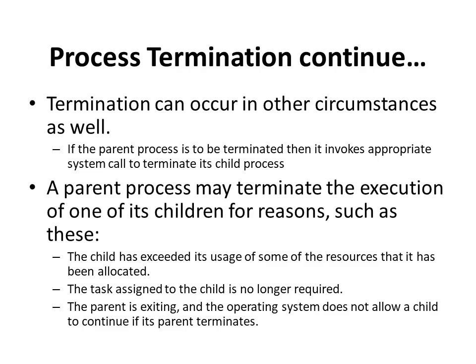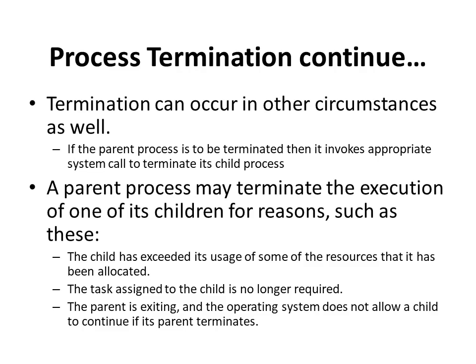First, the child process has exceeded its usage of some of the resources that it had been allocated. That means the child process may be assigned some resources, and the child process has used all those resources and wants some more. So in that case, the parent process terminates the child process.